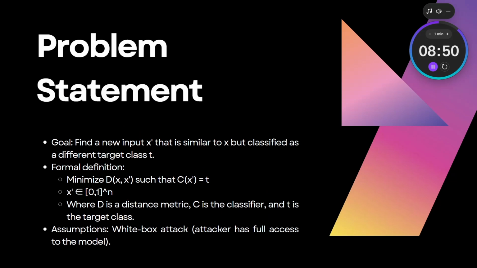Then comes our problem statement. The problem statement is that many simple attacks fail when models use defensive distillation techniques. We aim to use the Carlini and Wagner L2 attack, which is a smarter type of attack, optimization based, that can still fool protected models. Our goal is to implement it, run it on ImageNet, and evaluate how well it works.